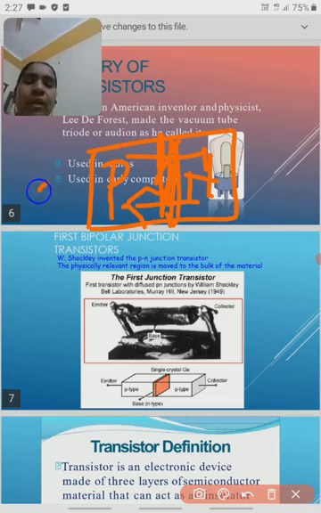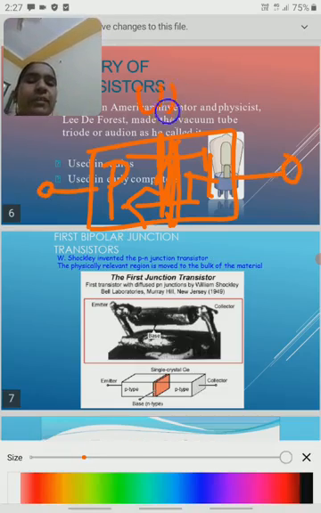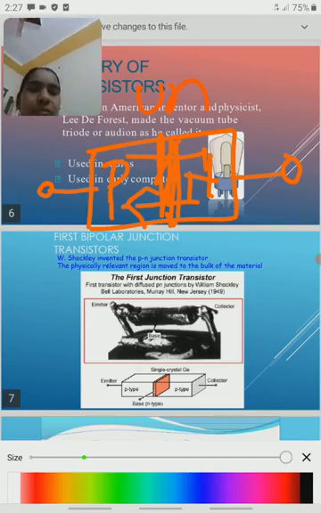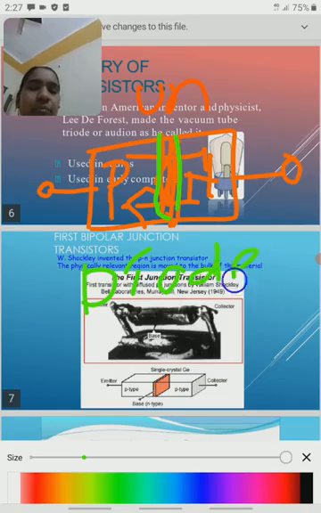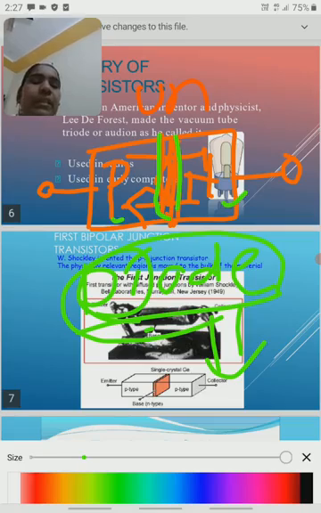If we are not applying any external source to the p-n material, this is called an unbiased p-n diode. Diode means di, meaning two. This device contains two materials: p-type material and n-type material.